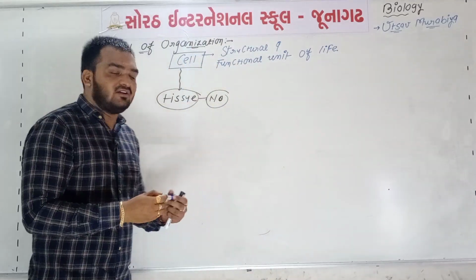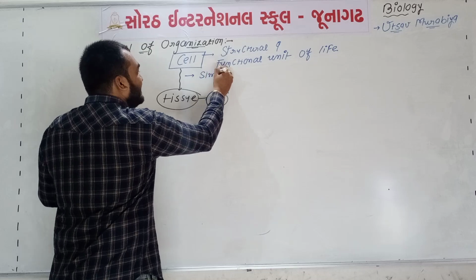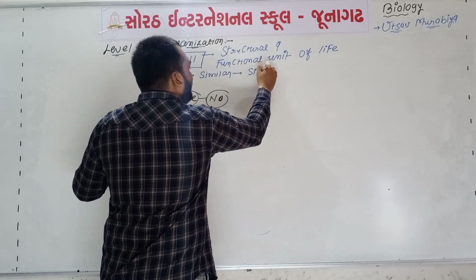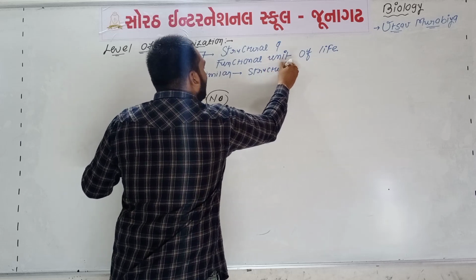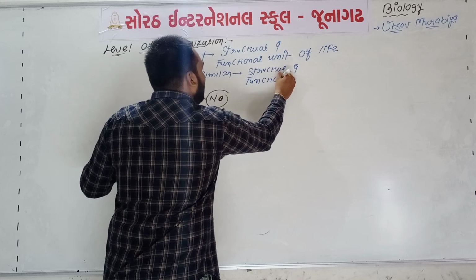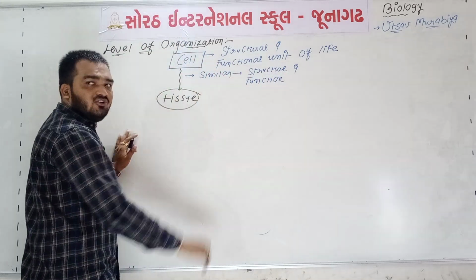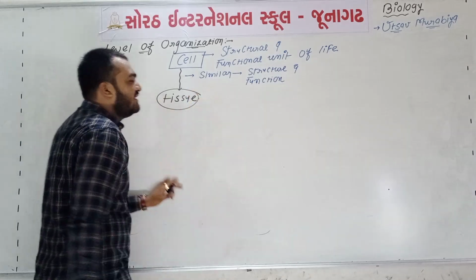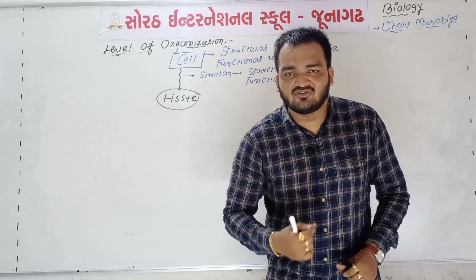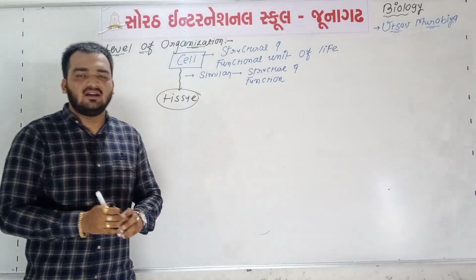So there is one condition: if the cells are similar according to their structure and function, then this type of cell will form tissue. Cells having the same structure and function will form tissue.